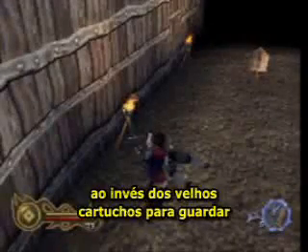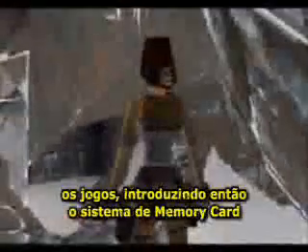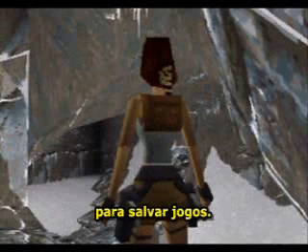This generation also started the usage of CDs instead of the old cartridges to store games, therefore introducing the usage of memory cards to store saved data.